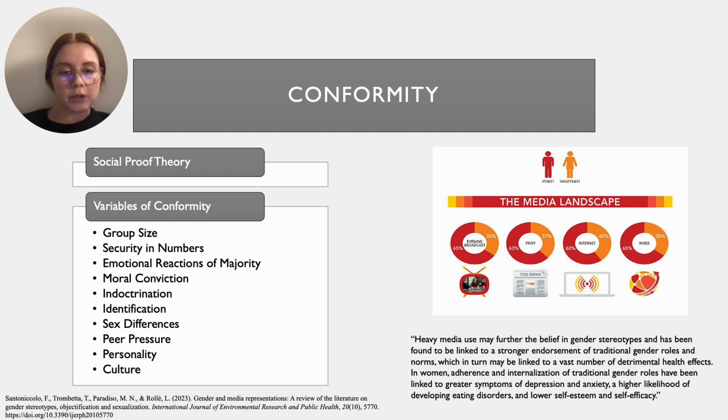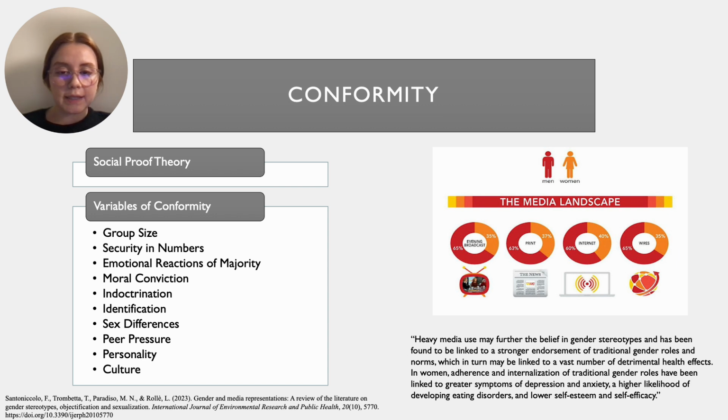Oftentimes when we look on social media, we see a lot of misrepresentation of women, but because so many people have idealized and desensitized this normalcy of what a woman should be, such as the objectification or sexualization of women, a lot of people just go with it and conform to those standards. I think when you ask people individually, they might not necessarily agree with, let's say, the ideal beauty standard of a woman, but because so many other people think this is the standard, they might internalize that and still believe it on some level.